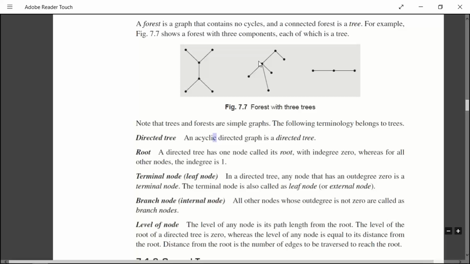No edges are coming into it. The edges are starting from it. If they are spanning from it, no other edges are coming into the root. So the in degree of the root is 0 and the out degree can vary. So for root the in degree is always 0, and for other nodes the in degree is 1. If it is more than 1, then automatically it will become a cycle.